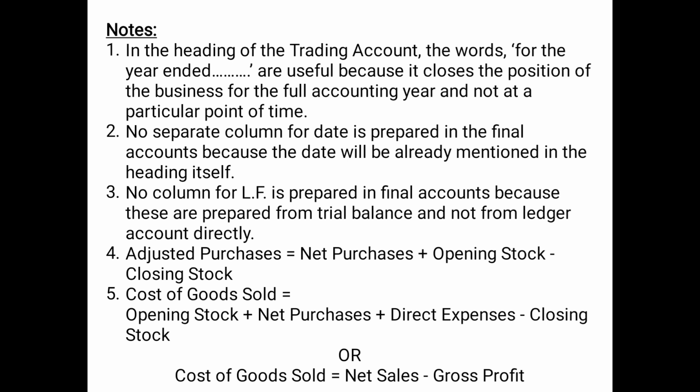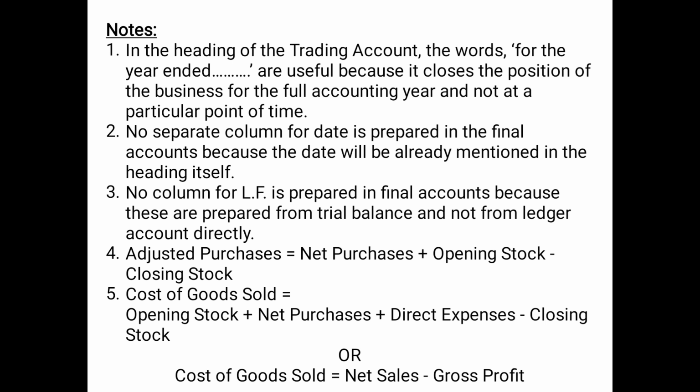Then point number 4, adjusted purchases. The formula for adjusted purchases is net purchases plus opening stock minus closing stock. Sometimes in a short question, you may be given the information and asked to calculate adjusted purchases. So the formula: net purchases, meaning purchase minus purchase return, plus opening stock minus closing stock.